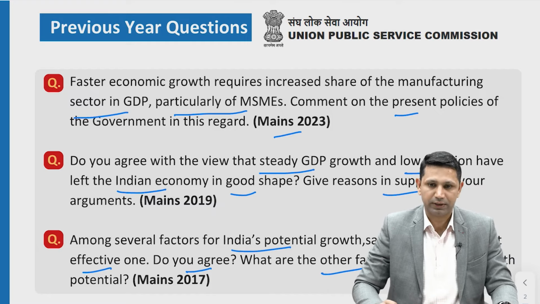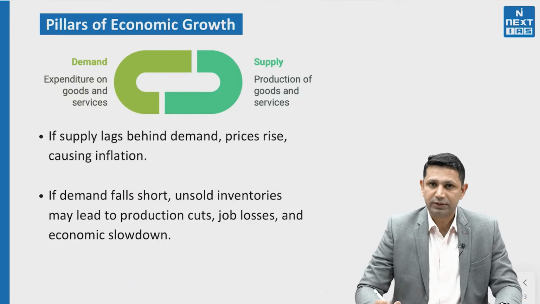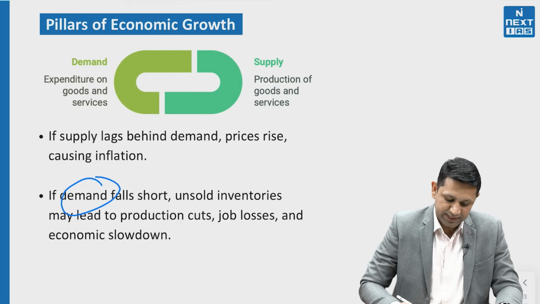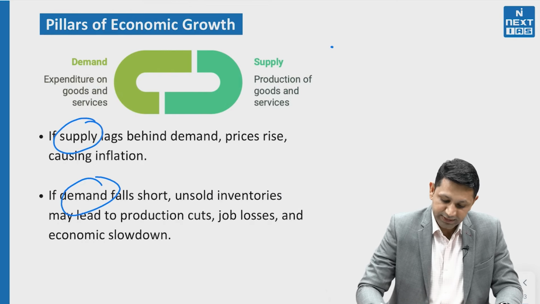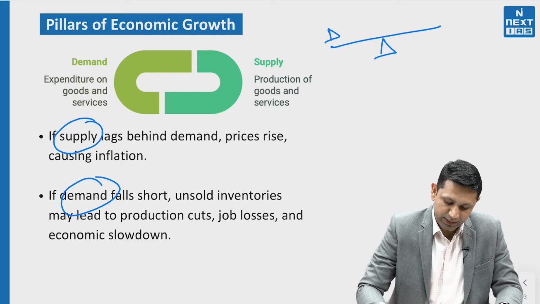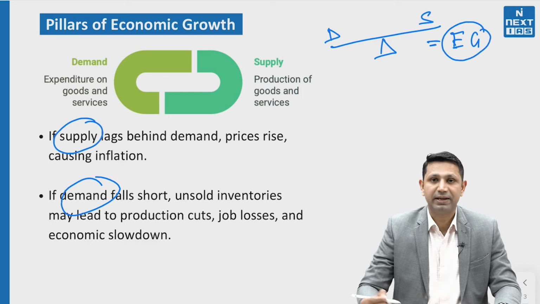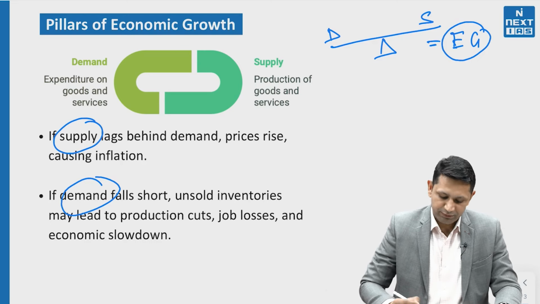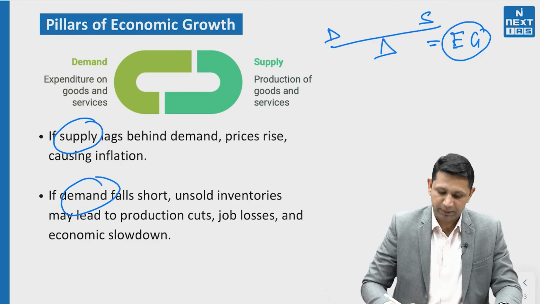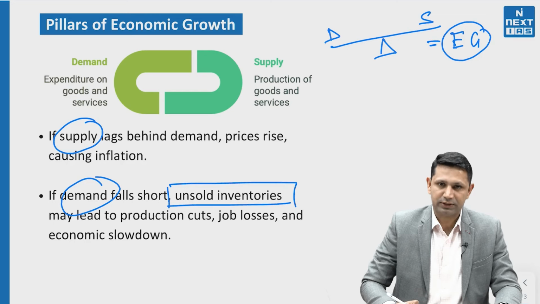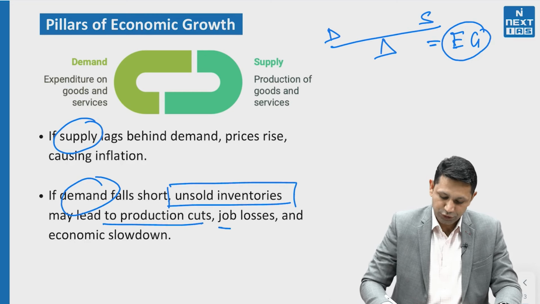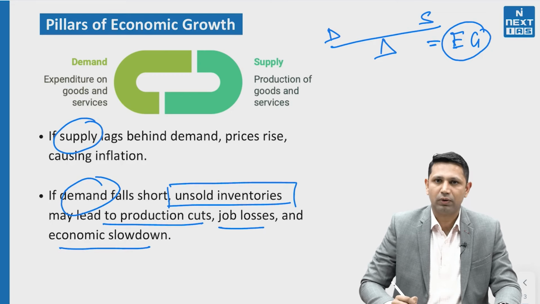Mains 2017. Economic growth depends upon two things. First one is demand and second one is supply. It is the balance between demand and supply that the economic growth can be ensured in a sustainable manner. For example, if the demand falls short, what is going to happen? It will lead to unsold inventories. If the inventories are unsold, then it will lead to production cuts, job losses, and economic slowdown.